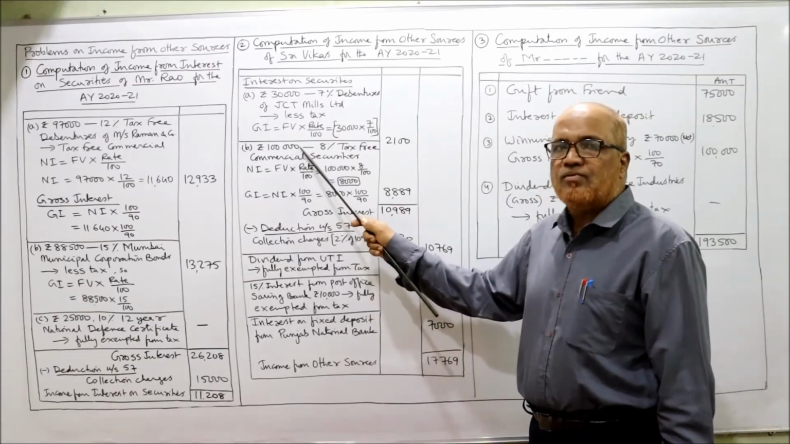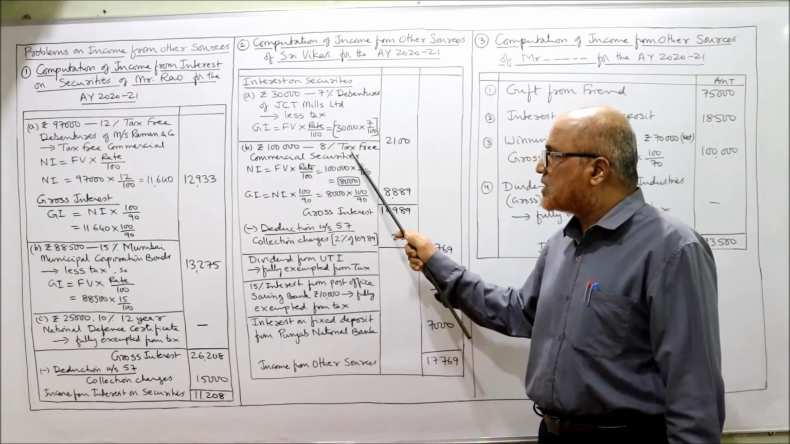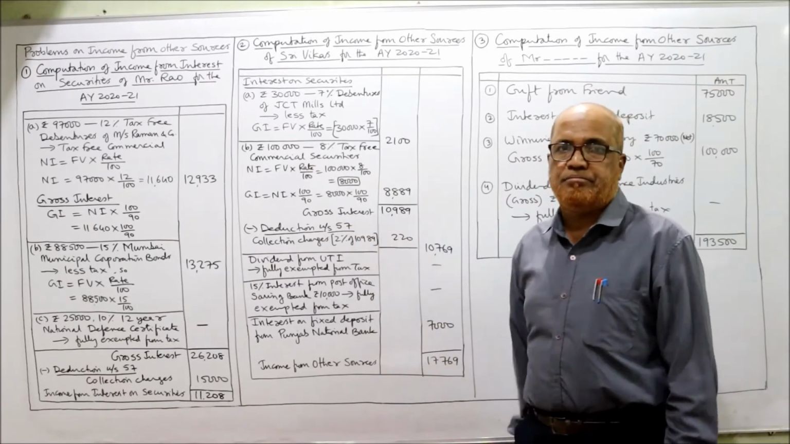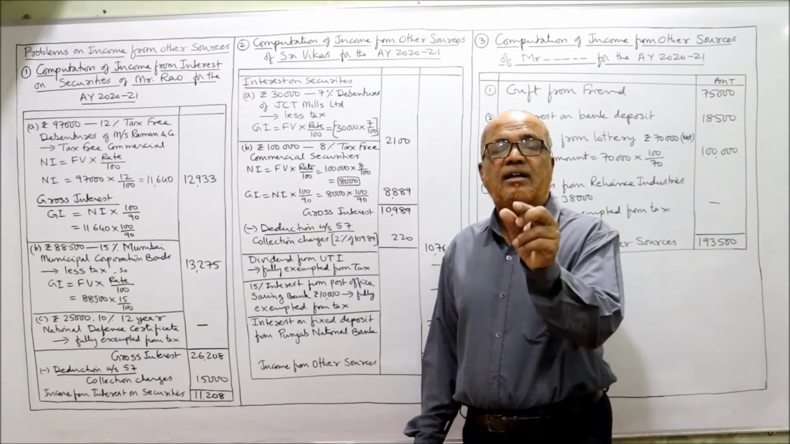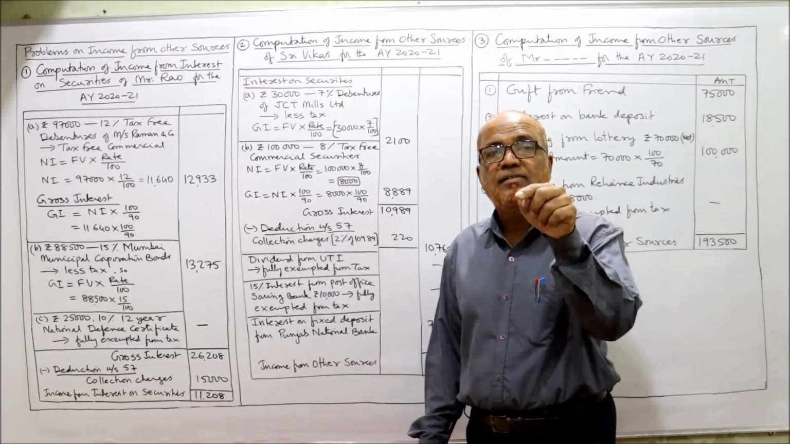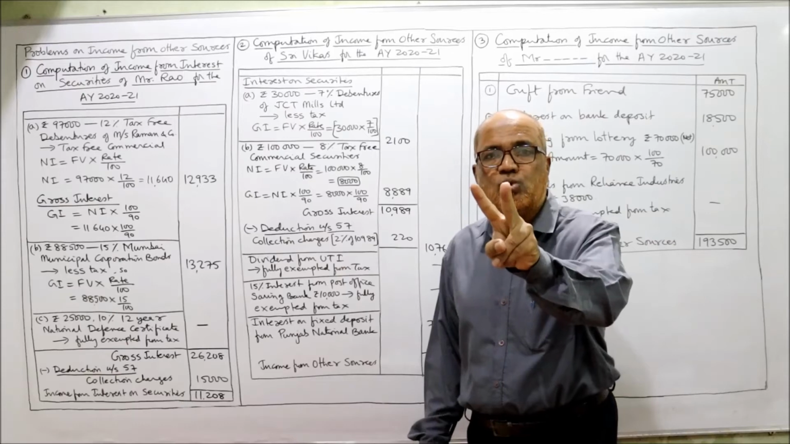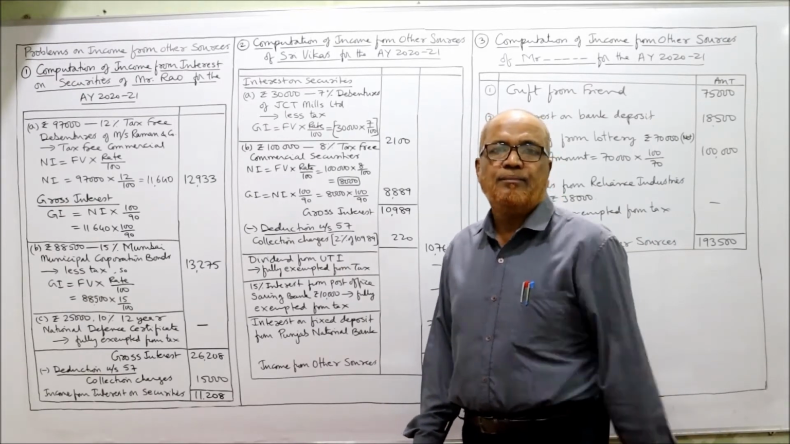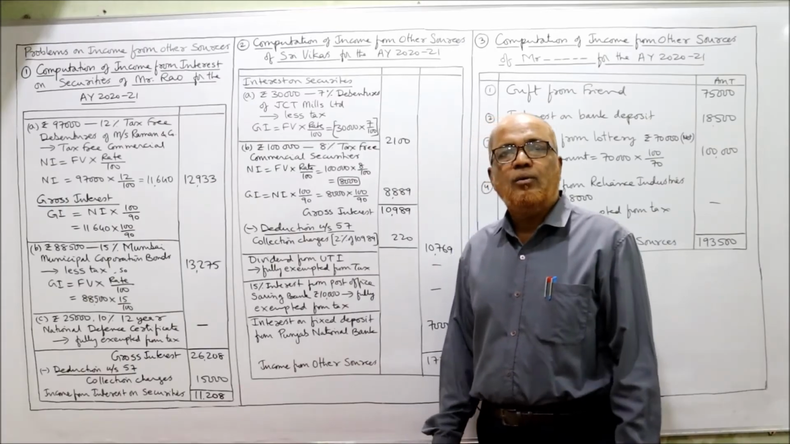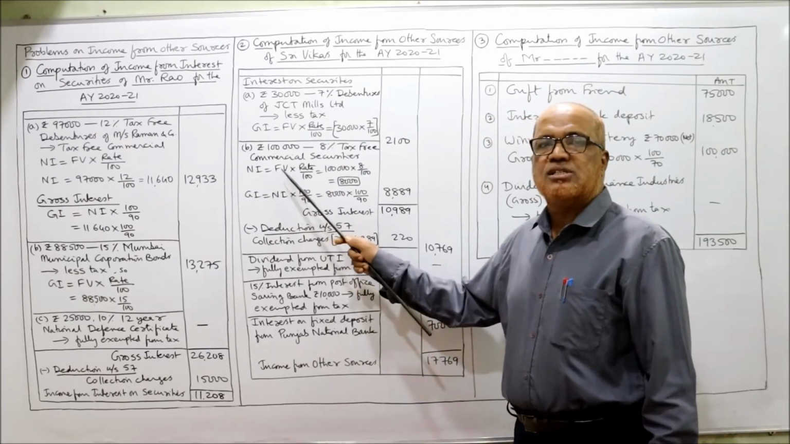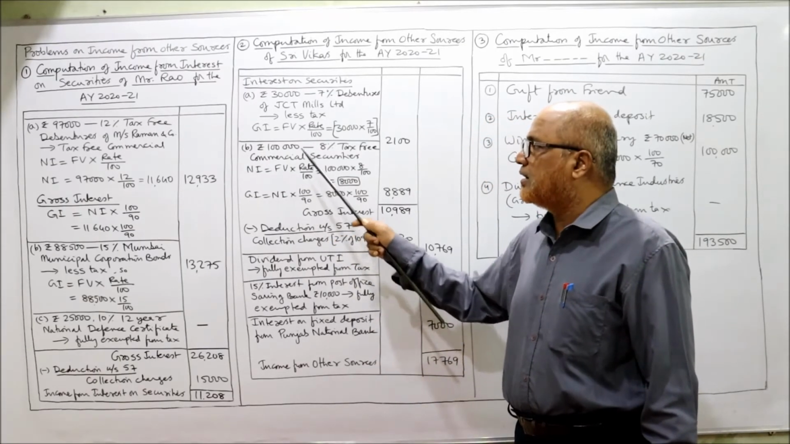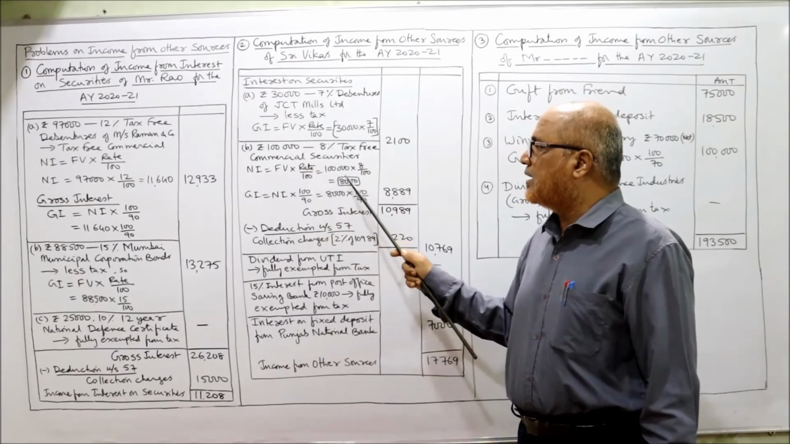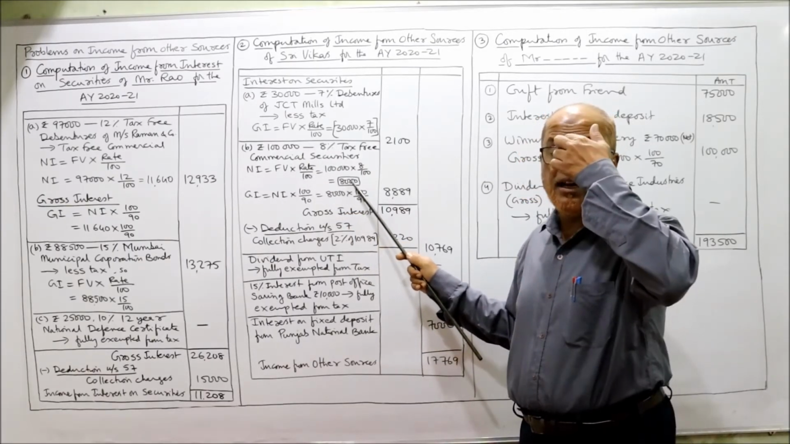Second one, rupees 1 lakh, 8% tax-free commercial security. Specifically given tax-free, and it is given commercial. 2 steps. First you calculate NI, then GI. Net interest is equal to face value into rate by 100. 1 lakh into 8 by 100, 8,000. That is the net interest.